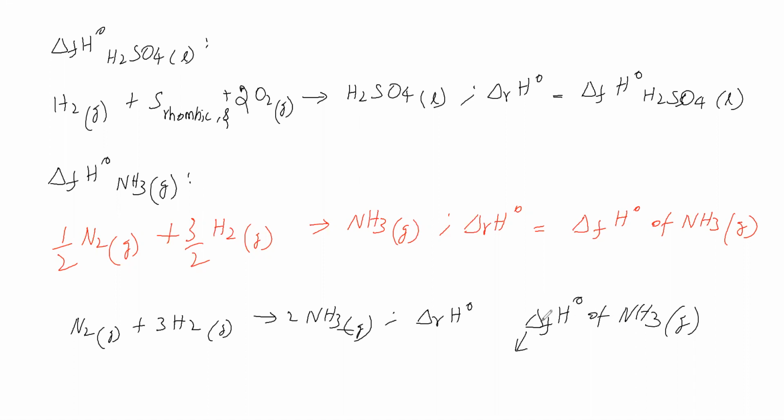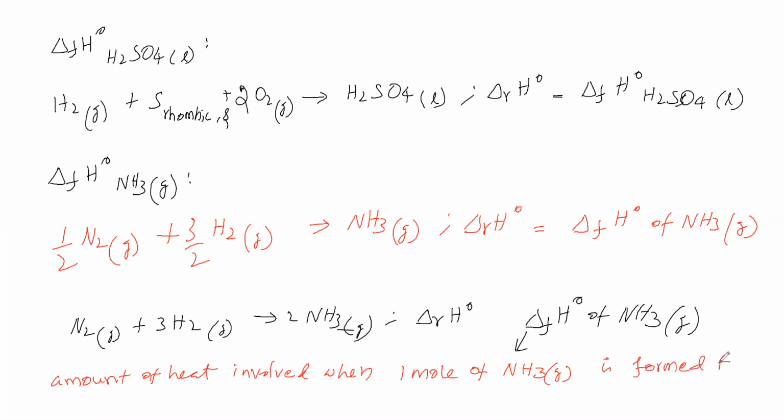It is the amount of heat involved when 1 mole of NH3 gas is formed from its constituent elements in their standard states.